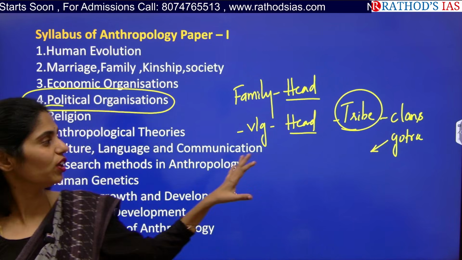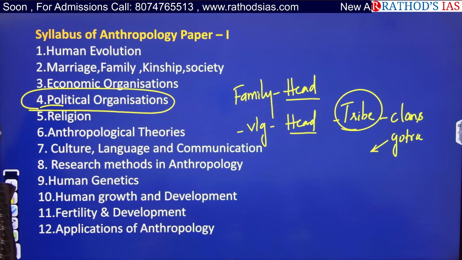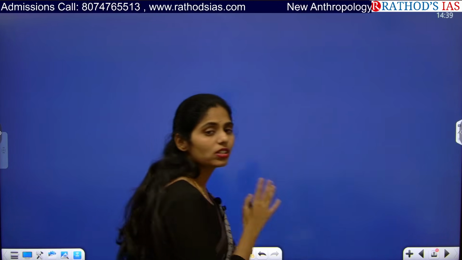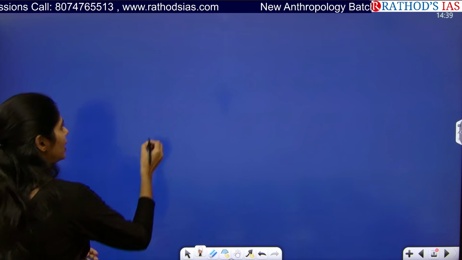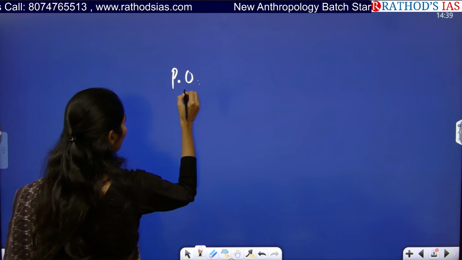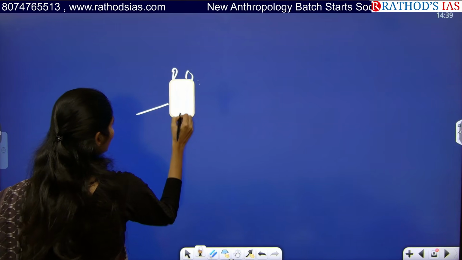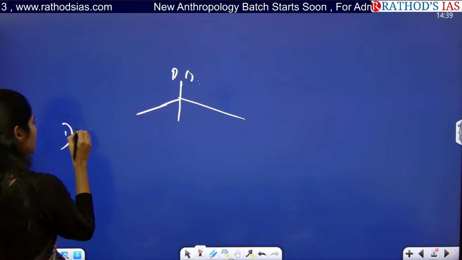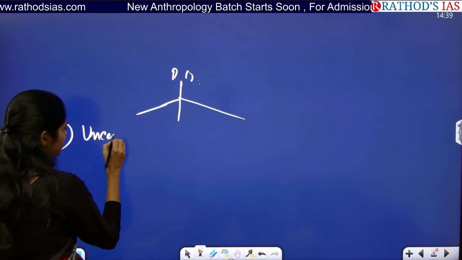In this way, we used to have political organizations. In these political organizations, we have three different types. Political organizations are divided into three types. The first type is uncentralized.